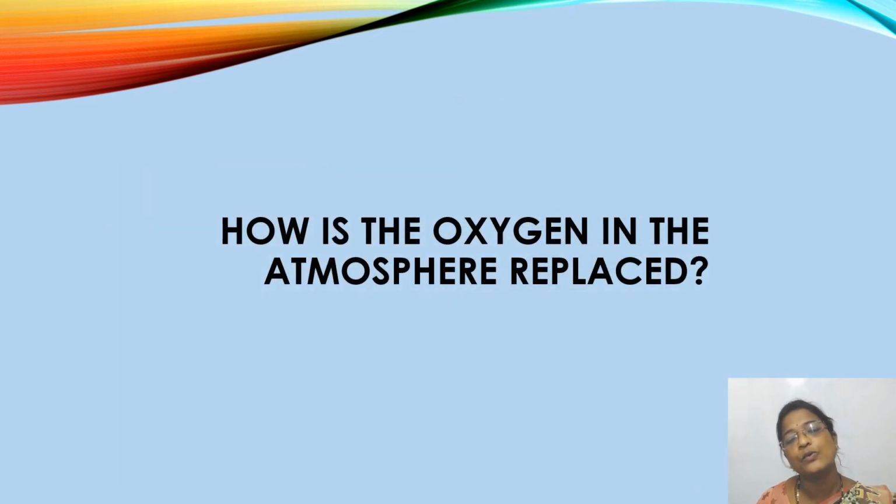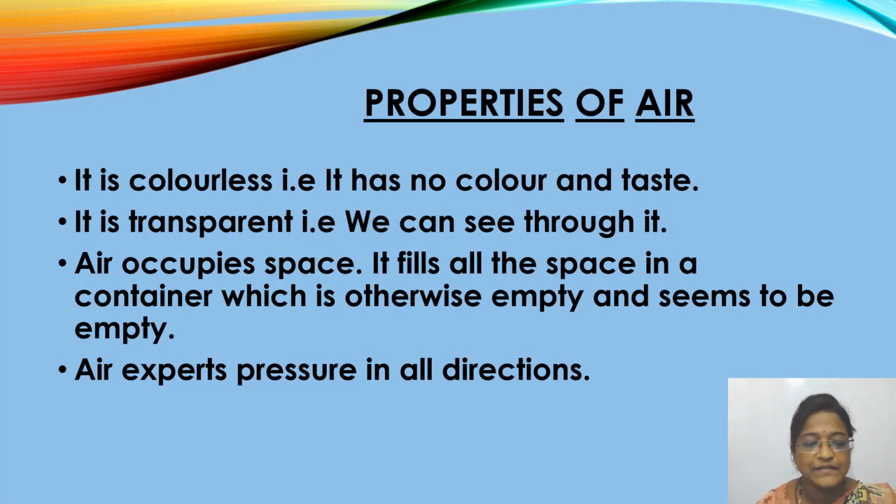So next, how is the oxygen in the atmosphere replaced? Animals and plants use oxygen, isn't it? Plants use oxygen from the air during respiration and release carbon dioxide in the air. But green plants also release oxygen gas by using carbon dioxide during photosynthesis, isn't it? So thus animals and plants help each other in exchange of gases in the atmosphere.